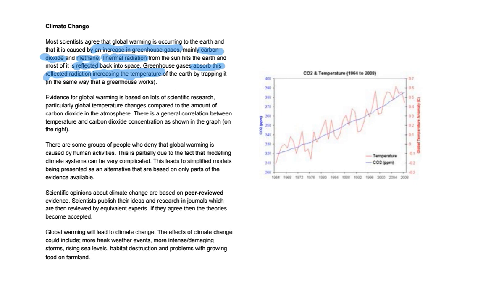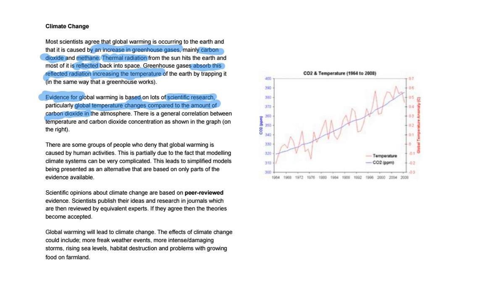Evidence for global warming, so we will start on this next paragraph. Evidence for global warming is based on lots of scientific research. So evidence, that's probably a key part of this paragraph. This is hopefully going to be one of our branches on our graphic organizer, the evidence for global warming. So it's based on scientific research, okay? And the scientific research, particularly global temperature changes compared to the amount of carbon dioxide in the atmosphere.